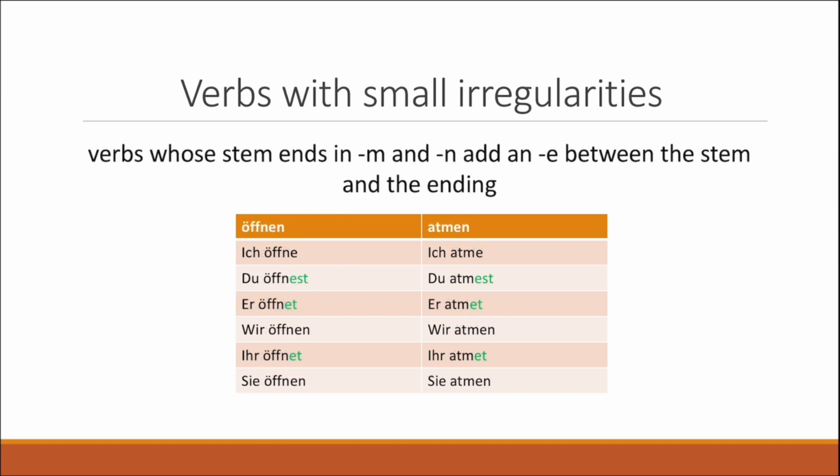And another small irregularity, which is basically the same one, also applies to verbs whose stem ends in M and N. And those kind of verbs also add an E between the stem and the ending. So for example, for verbs such as öffnen and atmen, which means to open and to breathe, you also add this E between the stem and the ending of the conjugation.